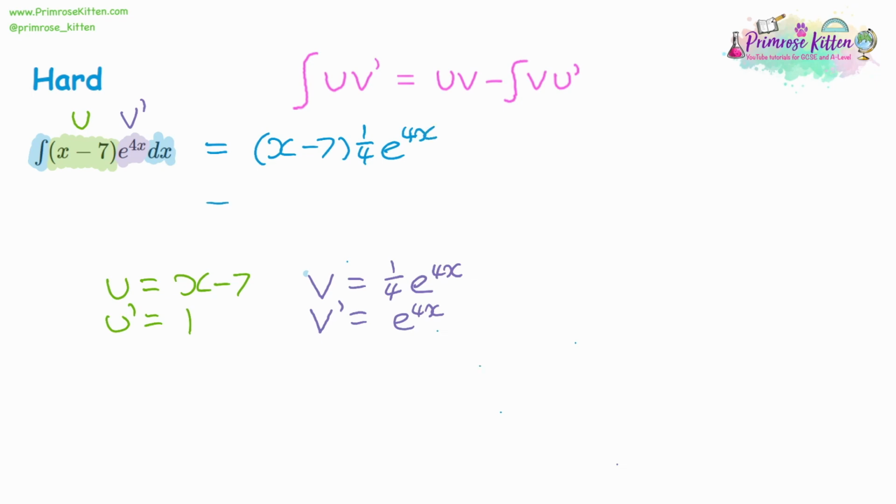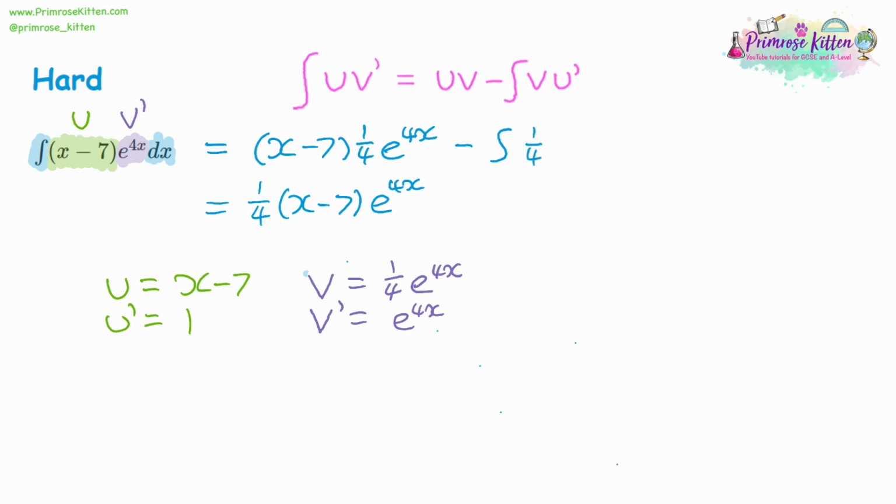One little trick is going to be just put the quarter at the start. You can multiply the brackets if you want to, but you're going to end up with 7 quarters, which is not the nicest number to write down. So it's better to leave it as it is usually. Then we're going to take away the integral of v times u dash. Now, u dash is 1 again, so we don't need to write that down. Times by 1, it stays the same.